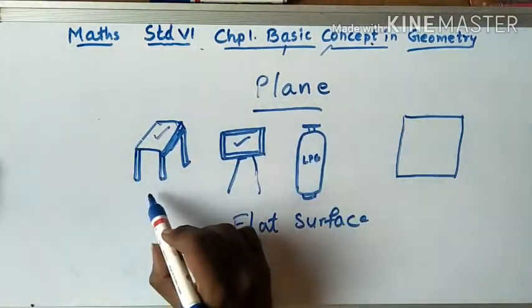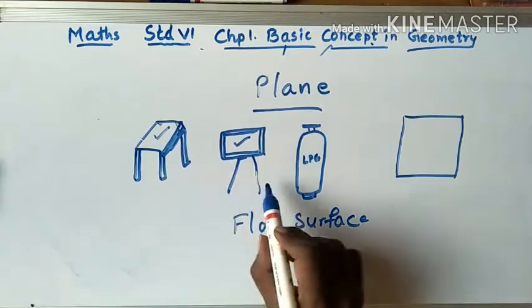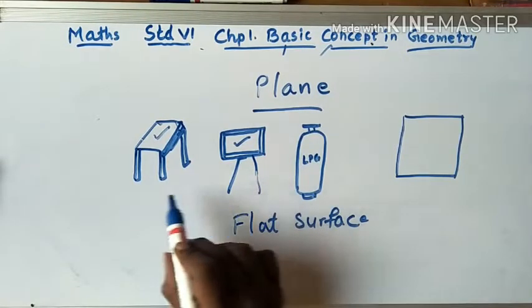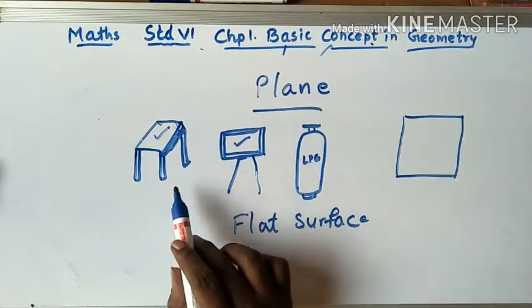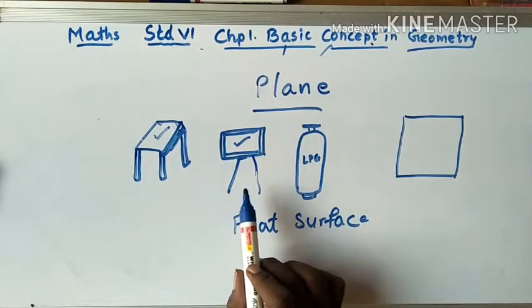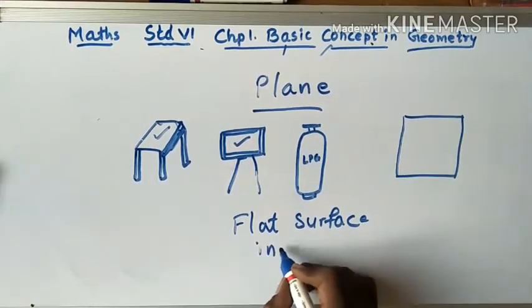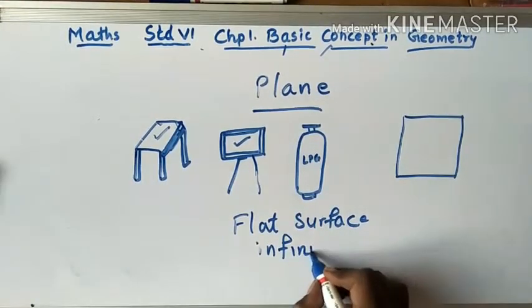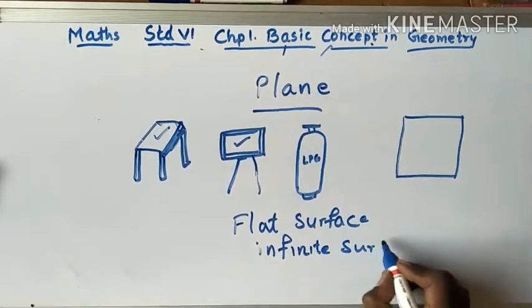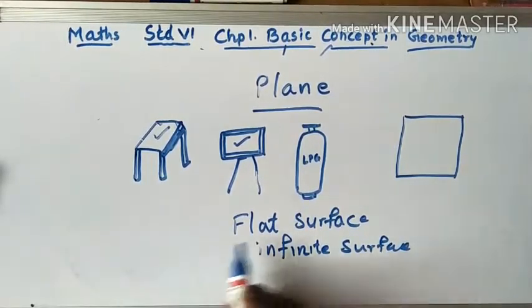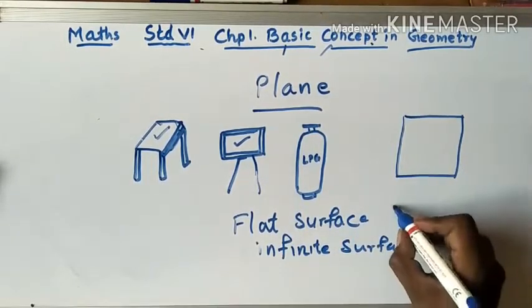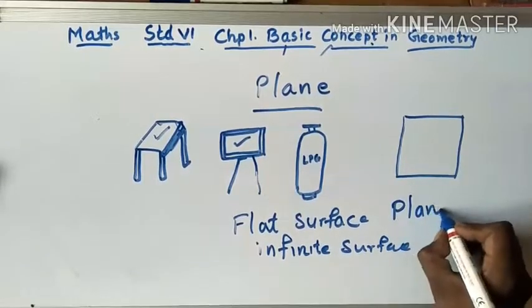Right? So the picture which has a flat surface is the plane. The surfaces in the first 2 pictures are flat, and each flat surface is an infinite surface. So a flat surface, we call a plane.